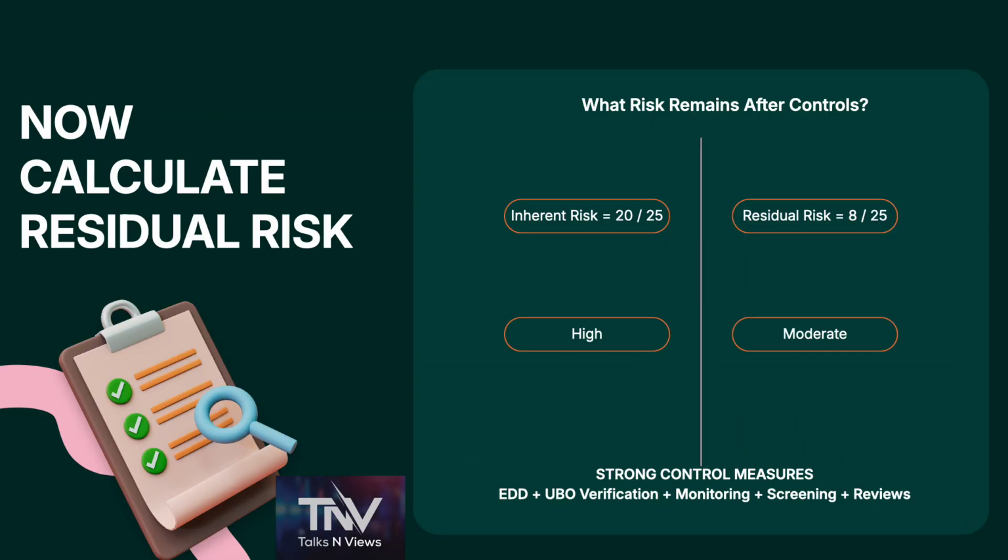Now calculate residual risk. What risk remains after controls? Suppose the bank assesses and finds inherent risk equals 20/25, which means the risk is on the higher side. On the other hand, if residual risk equals 8/25, which means the risk is moderate. Strong control measures. EDD plus UBO verification plus monitoring plus screening plus reviews. Controls don't make risk disappear. They reduce and manage the risk to a level the institution may be prepared to accept, subject to its risk appetite and methodology.